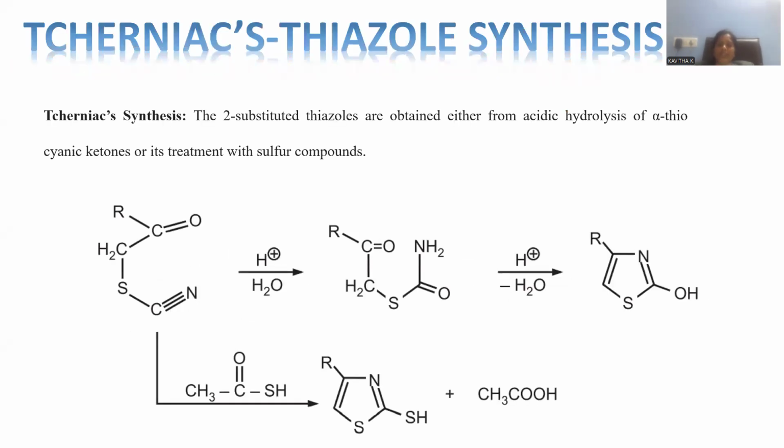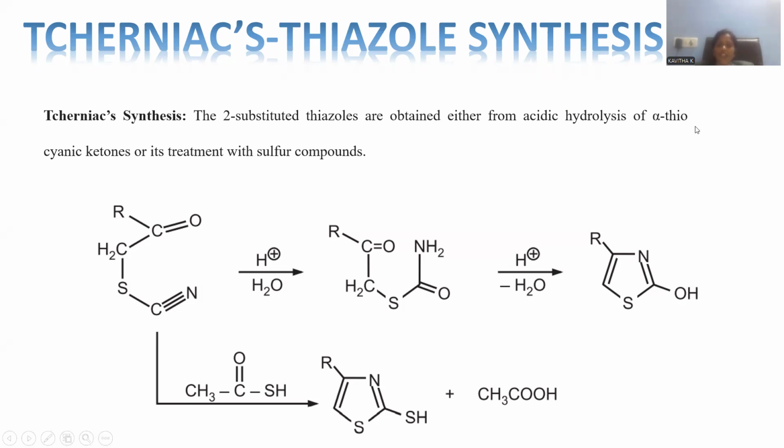Let me enter into another laboratory scale synthesis of thiazole, that is Chargikov's thiazole synthesis. Chargikov's thiazole synthesis is meant for the reaction of the compound alpha-thiocyano ketones. This is called what? Alpha-thiocyano ketones, right? With respect to this cyano, this is said to be the alpha position.